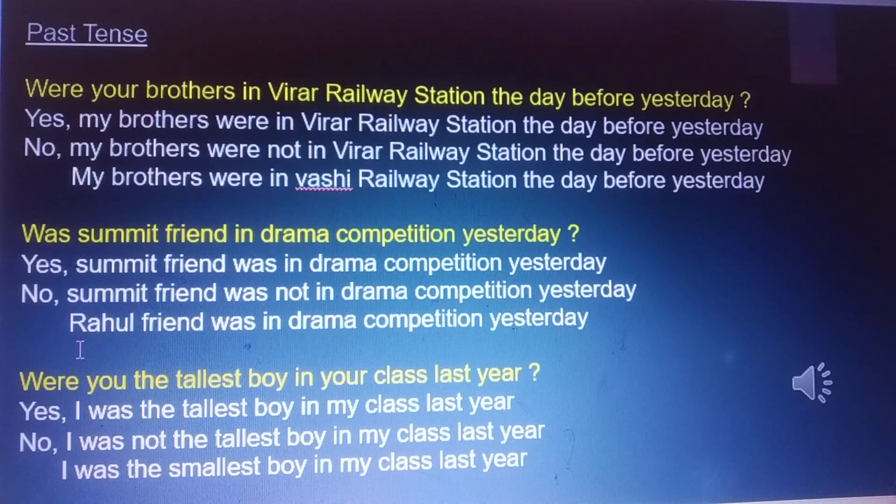Were you the tallest boy in the class last year? Yes, I was the tallest boy in my class last year. No, I was not the tallest boy in my class last year. I was the smallest boy in my class last year.